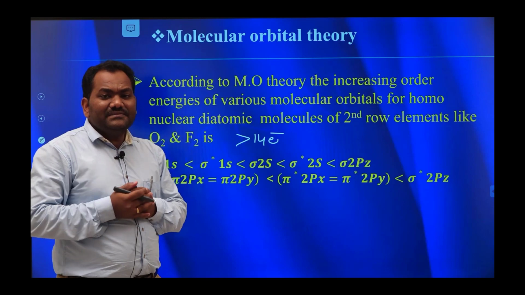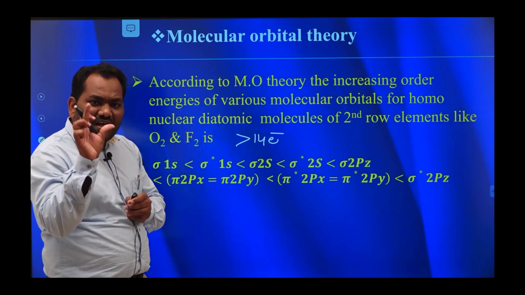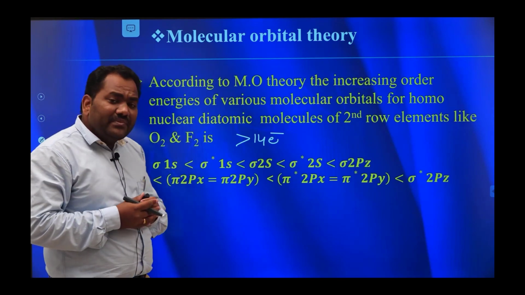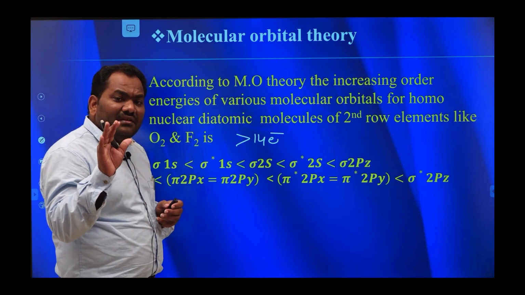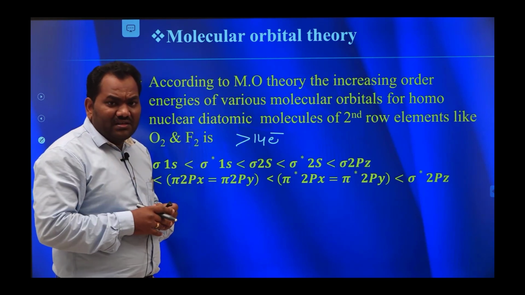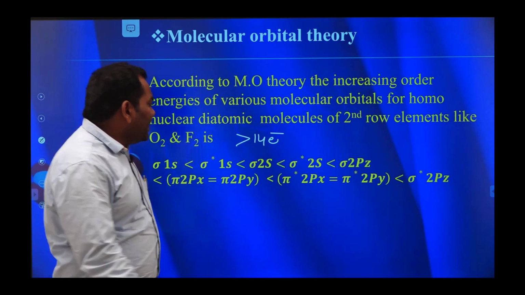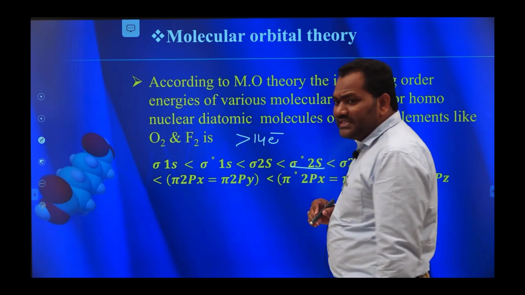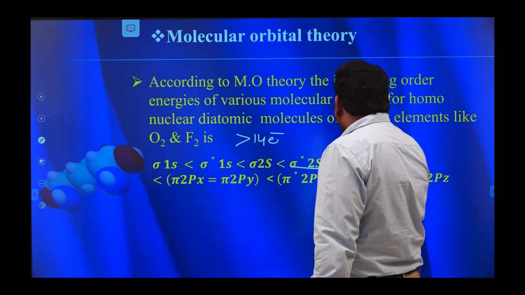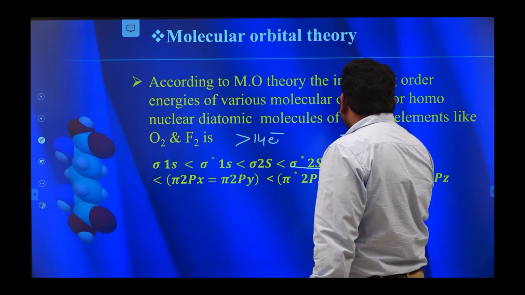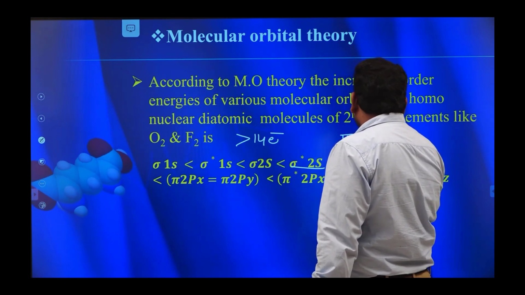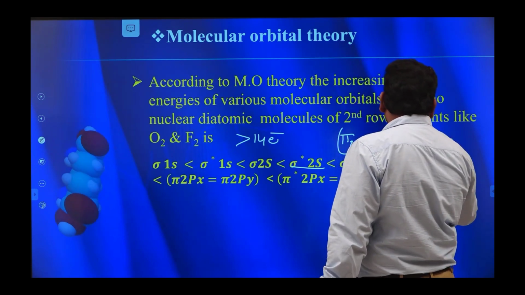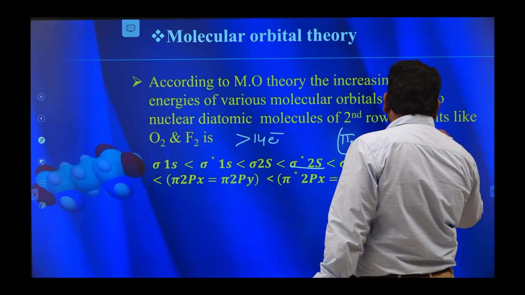The difference occurs at only one place. That is, in case of less than or equal to 14 electrons, the electrons, after filling the 2s and sigma star 2s orbitals, enter into pi 2px is equal to pi 2py orbitals, then only they enter into sigma 2pz orbitals.